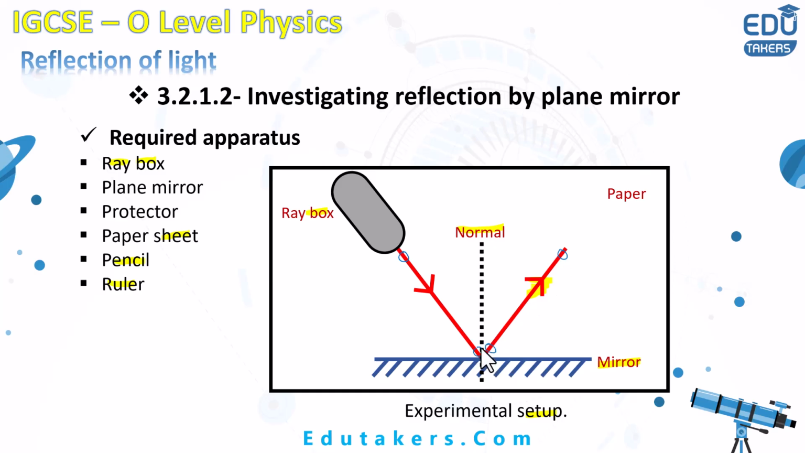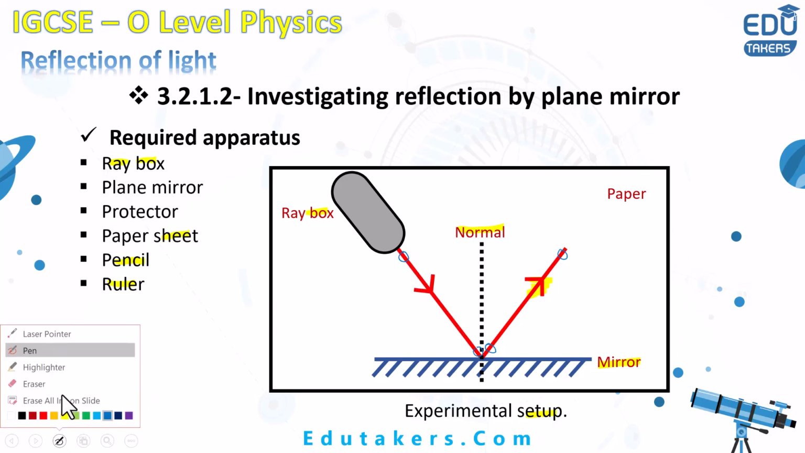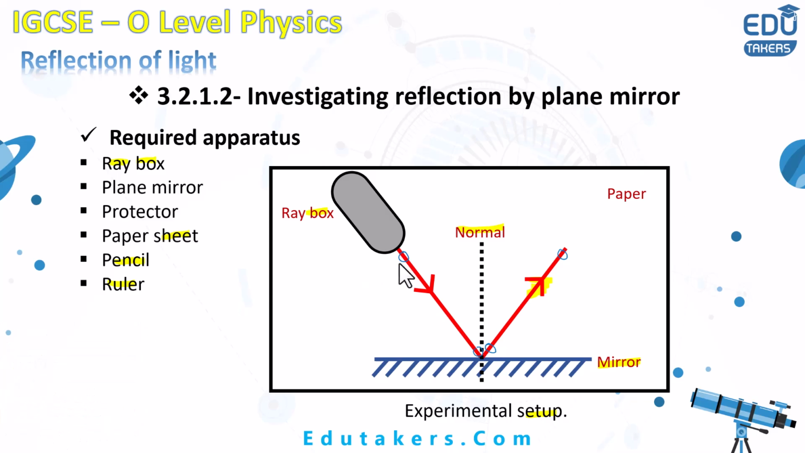After that you need to repeat this experiment two to three times and also measure the angle of incidence and the angle of reflection. For the measurement of the angles, you need to remove the ray box and plane mirror, and then join these points. The two points that you put on the incident ray and the reflected ray, join these points. You get the path of the incident as well as the reflected ray.